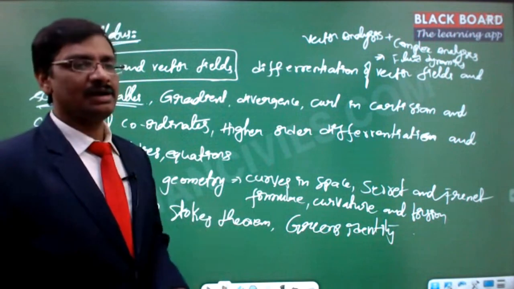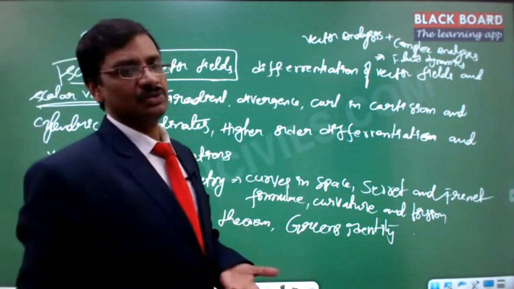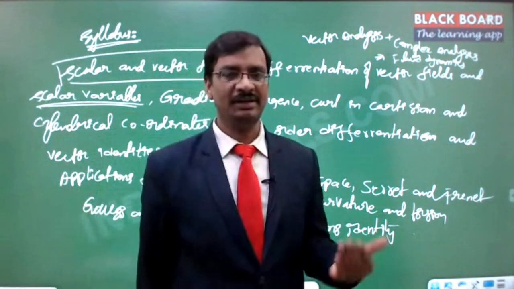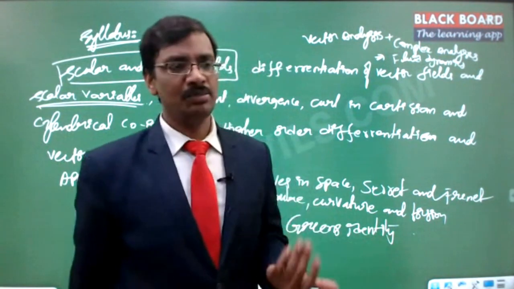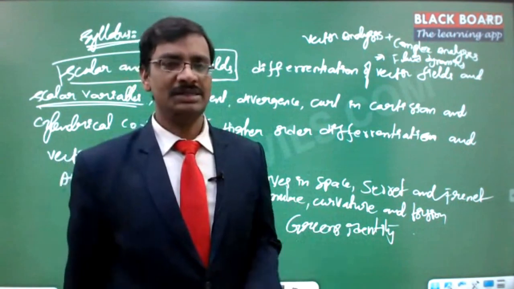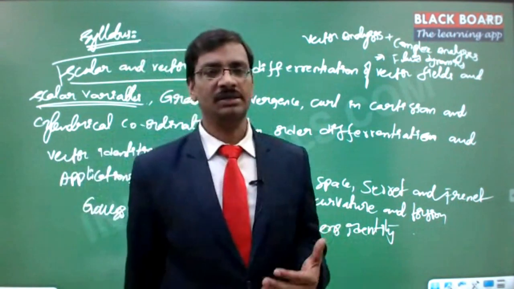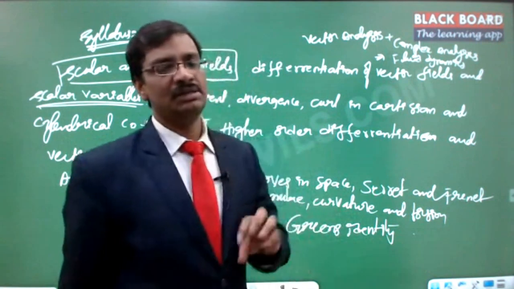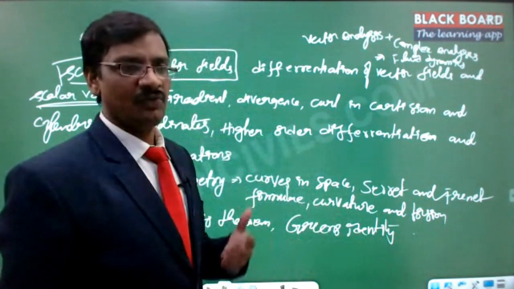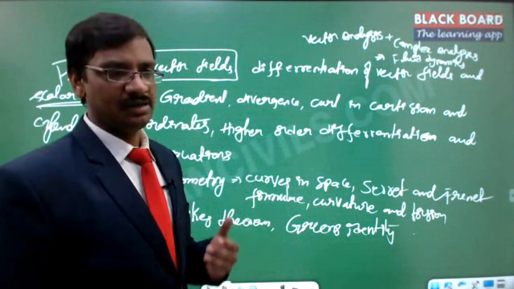And the higher order derivatives are operators. There is an operator called del that we define in vector analysis. That del operator can be operated multiple times: del cross del, or del dot del, or del cross del dot, like this, del square. These are certain operators we derive from the fundamental operator of the vector identity called del.